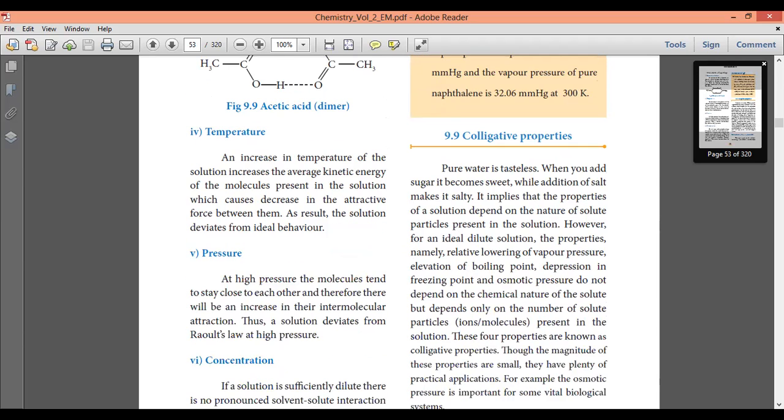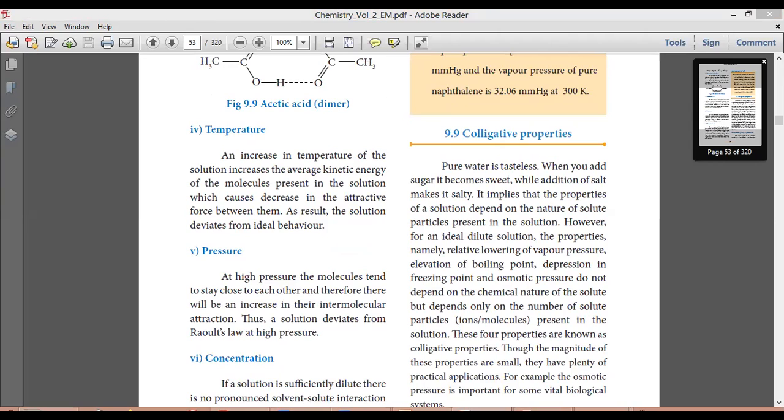Okay, now comes temperature, pressure, concentration. So temperature: if we increase the temperature of the solution, then that leads to an increase in molecular kinetic energy, and the behavior deviates from ideal behavior.